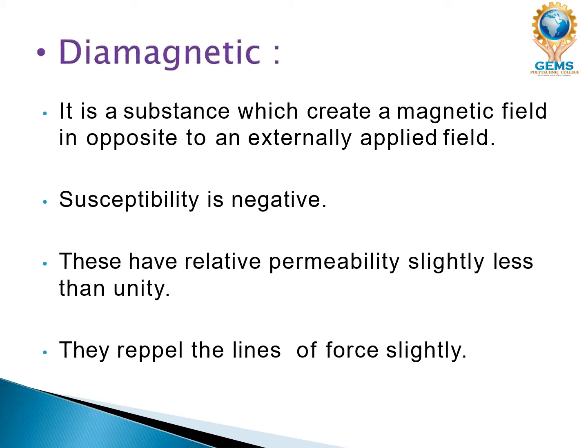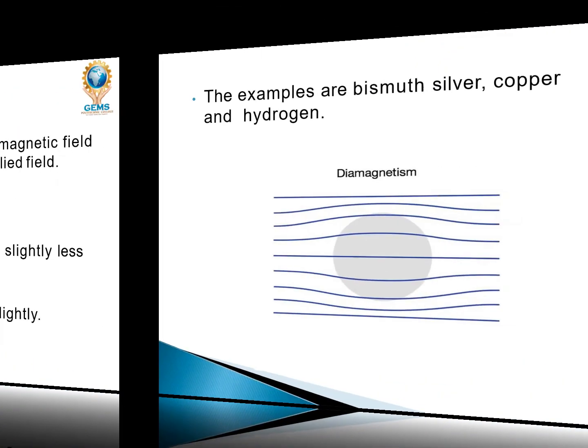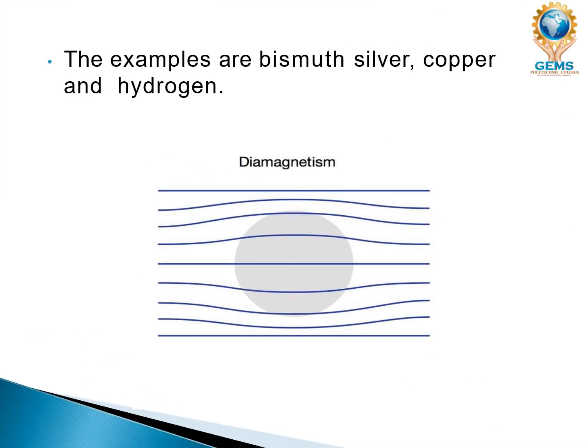So basically, a diamagnetic substance is repelled by a magnetic field. So this is called diamagnetism. It has a repulsive nature. When you see diamagnetism, see the repulsive nature.